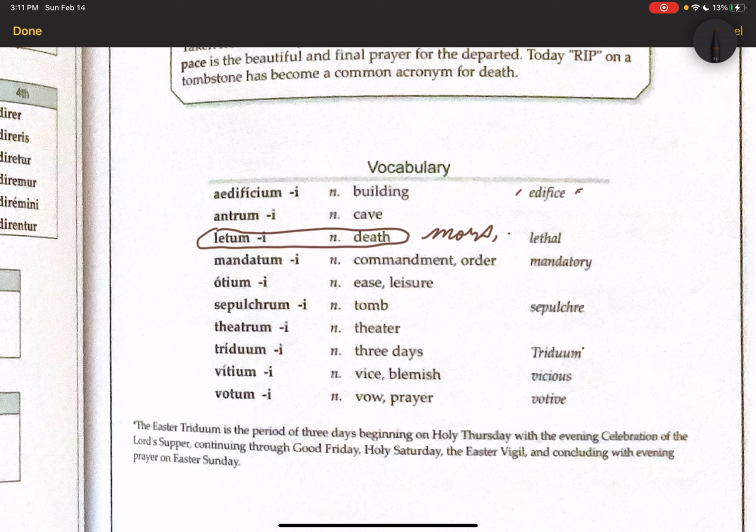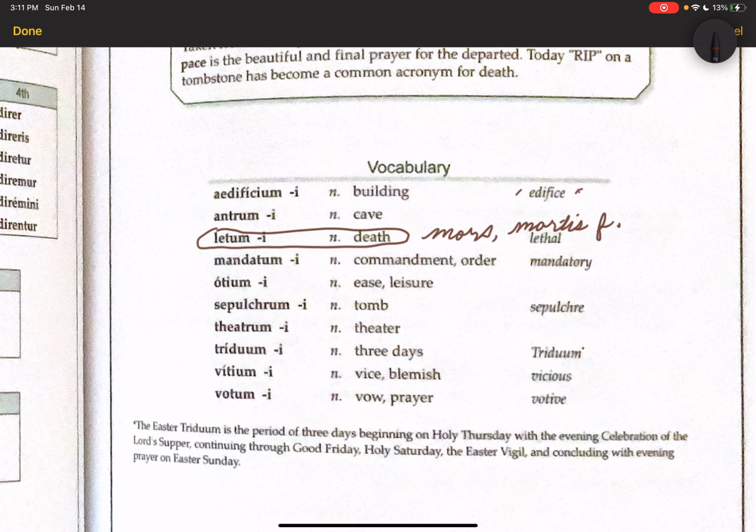mortis, and this is the word you all already know for death, and that one's feminine. So just don't get confused. We have two words for death. We have letum, which is second declension neuter, and we have mortis, which is third declension feminine.